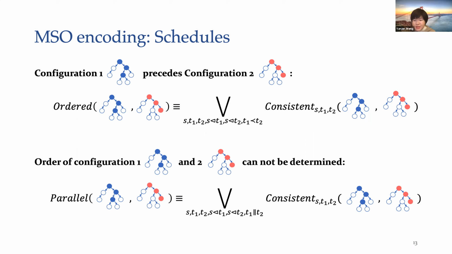If T1 precedes T2, then configuration 1 should precede configuration 2. If the order of T1 and T2 are not determined in the program, then the order of configurations 1 and 2 are also not determined.